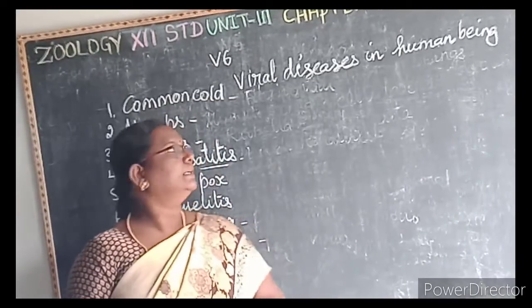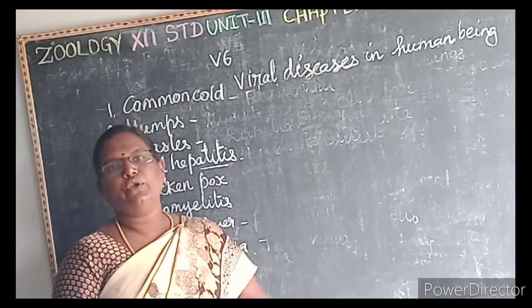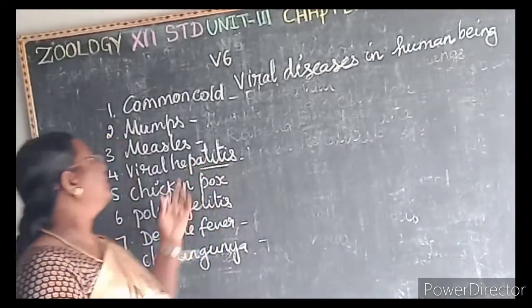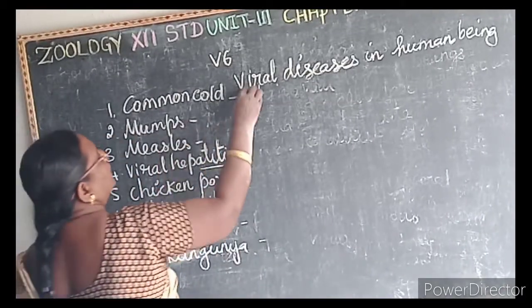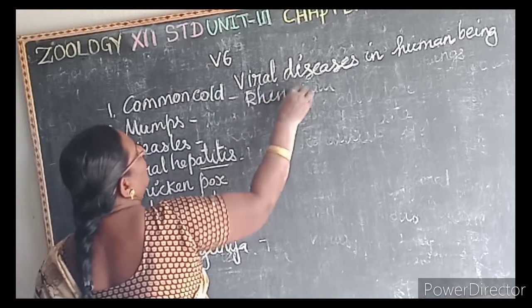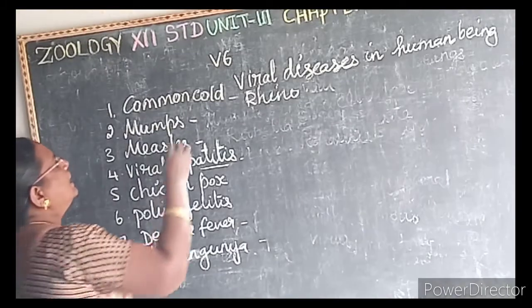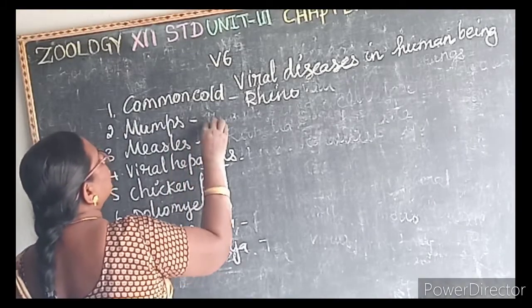Now let us see the viral diseases in human beings. Very important 1-mark question. The first one is the common cold. The common cold is caused by the rhinovirus. Then mumps is caused by the mumps virus.